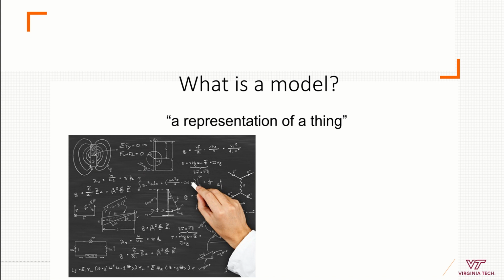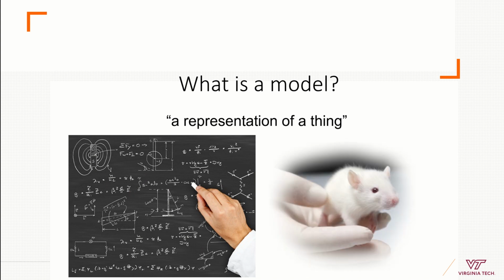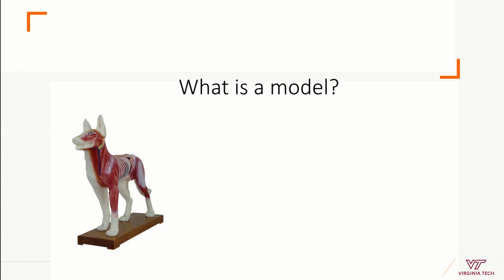It could be a theoretical model. In this case, this is a theoretical model. With theory, we are trying to simplify and summarize a complex system or a complex phenomenon. But it could also be an animal model where, for example, we want to study complex diseases like cancer in humans, but we simplify everything to use, for example, a mouse as a model of what could happen in human bodies.